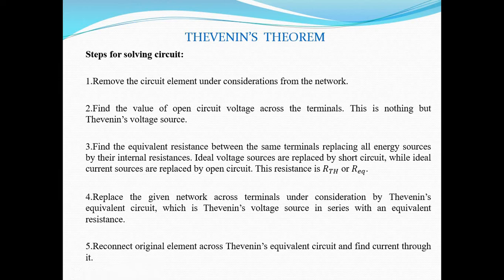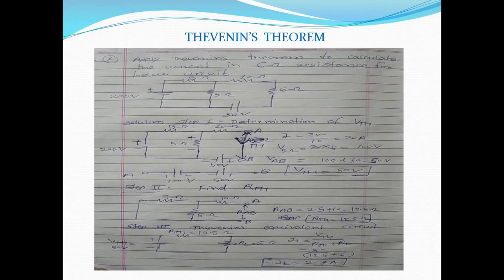That means in short, what is the first step? Calculation of voltage. Second one, calculation of RTH. Third one, draw the equivalent circuit, that is the Thevenin equivalent circuit, which consists of VTH, RTH and RL in series. And the next step is to find out the response of that element, that means either the current flowing through that element, voltage drop across the element, or power dissipated by the element. So now we'll consider this theorem with a simple example.